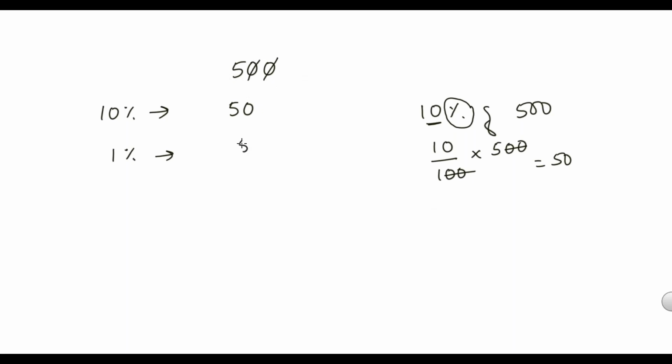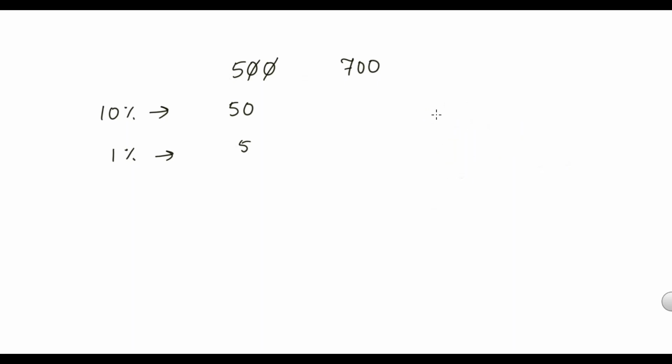So removing the last 2 zeros out of 500, it will become 5. Similarly, what is 10% of 700? 70, right? Just remove 1 zero, 70. 1%, remove 2 zeros, 7.